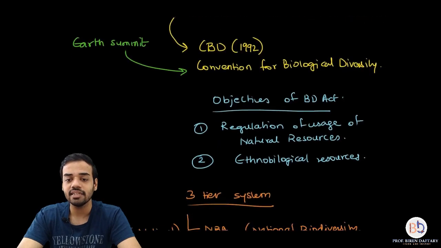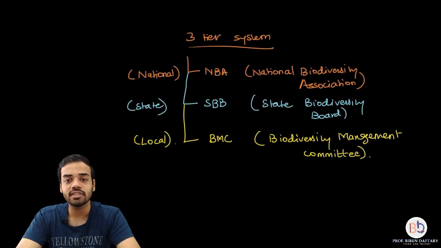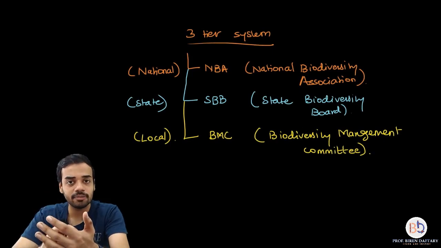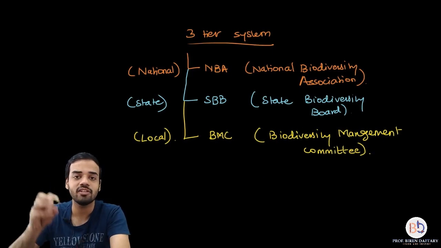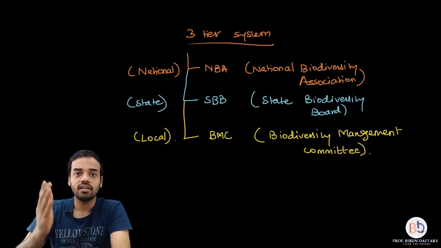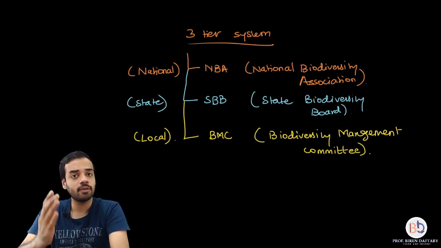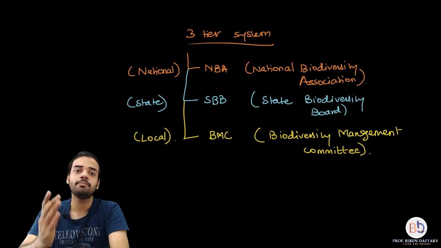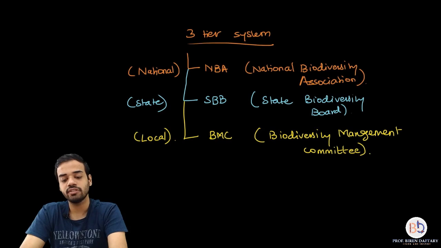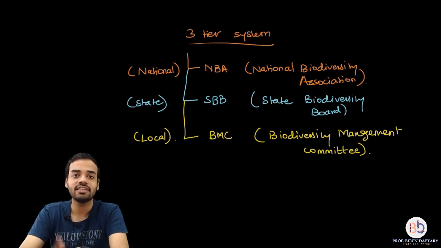Then the next thing is the three-tier system. The three-tier system is implemented in India: national level NBA, state level SBB, and city level or local level BMC, and they are protected by legal rights. They are protected by law. If you break the law, you can be penalized. That is it. So with that, we end our today's lecture. So we have finished with in situ conservation, ex situ conservation, and Biological Diversity Act.